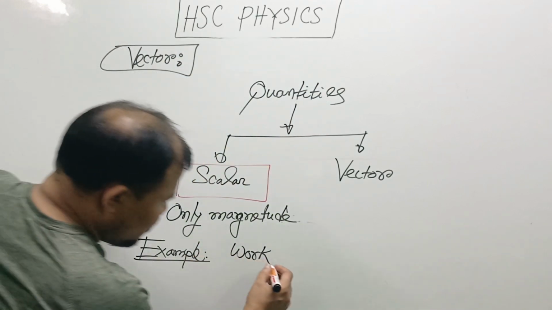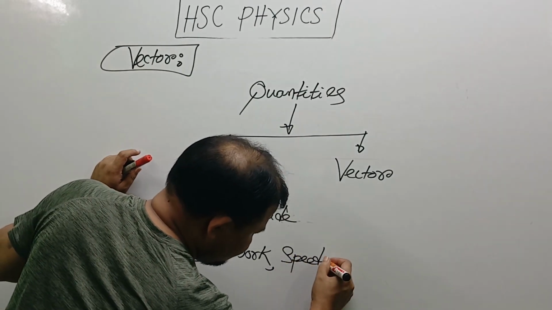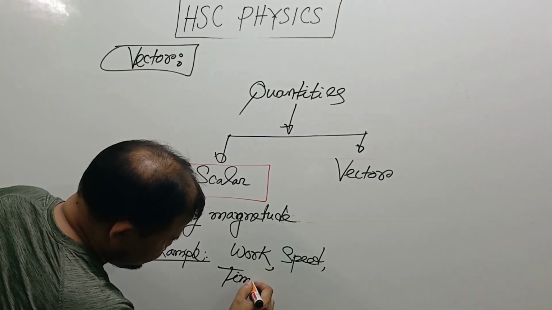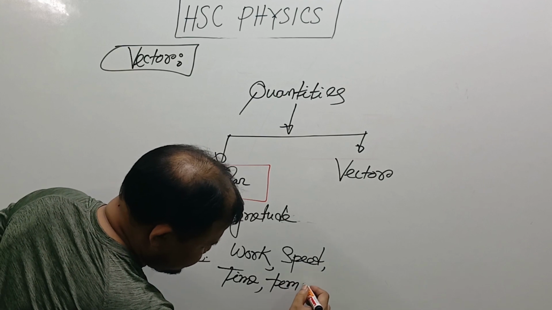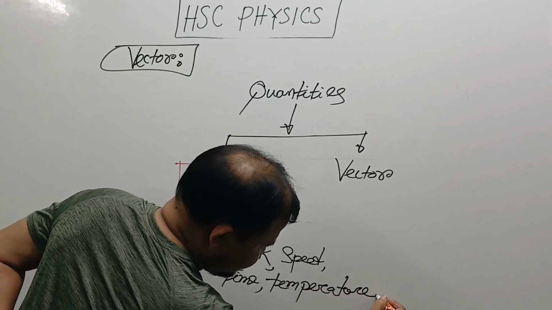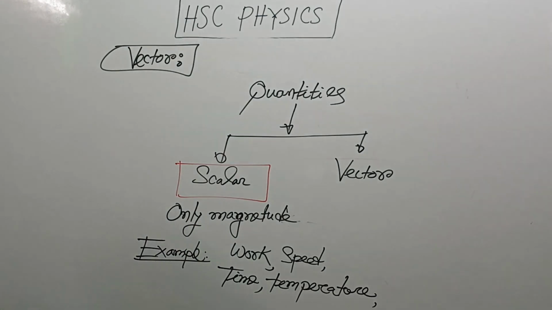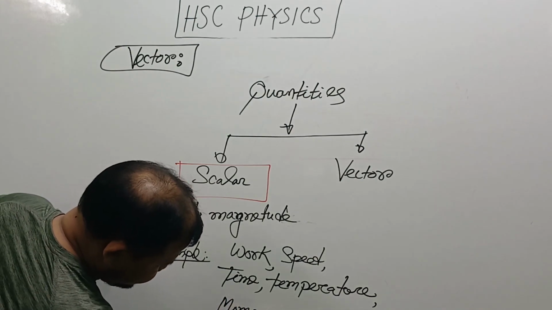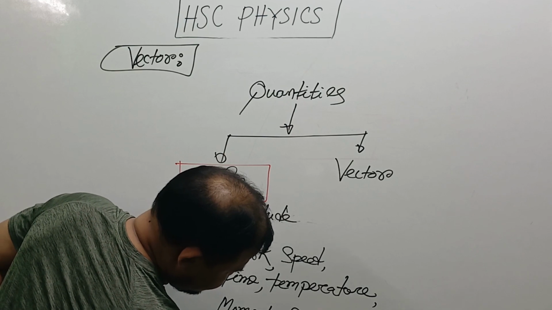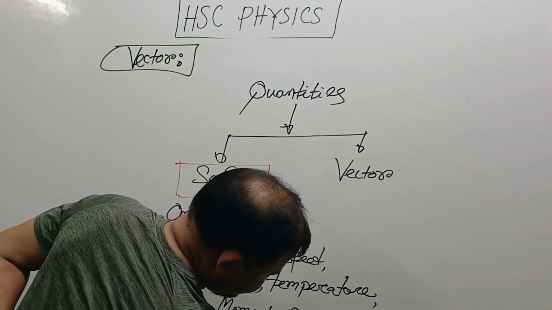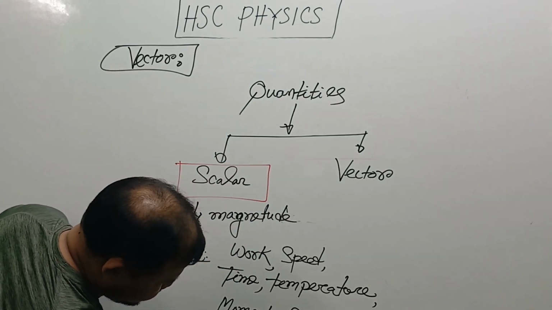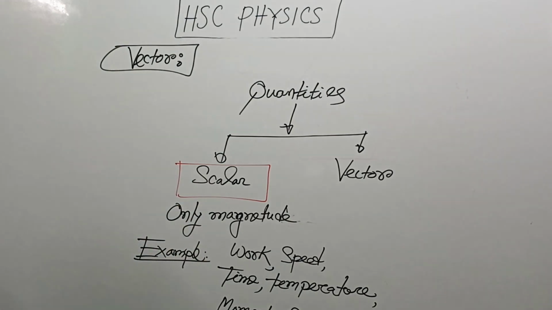That is very important. Work, speed, time, temperature, these are scalar quantities. Moment of inertia, potential, these are scalar quantities.